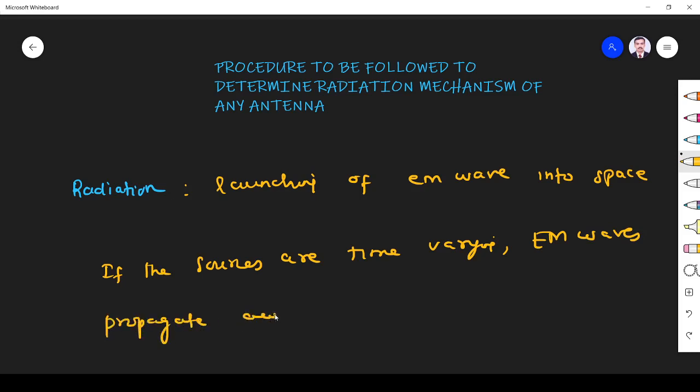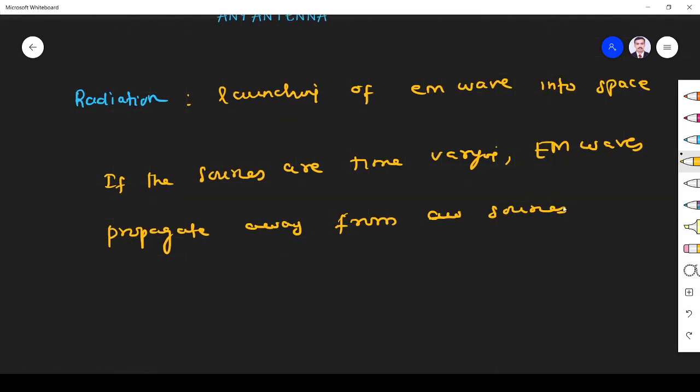That's what we learned from our Maxwell's equations. Away from sources, right? And radiation is said to have taken place.